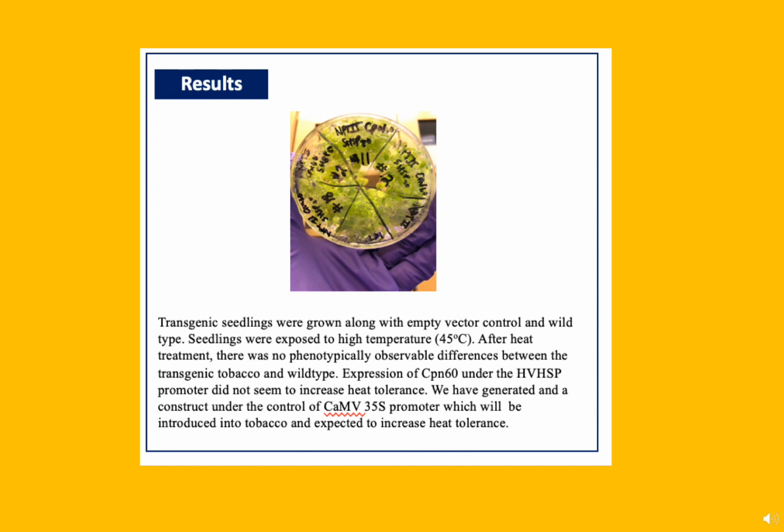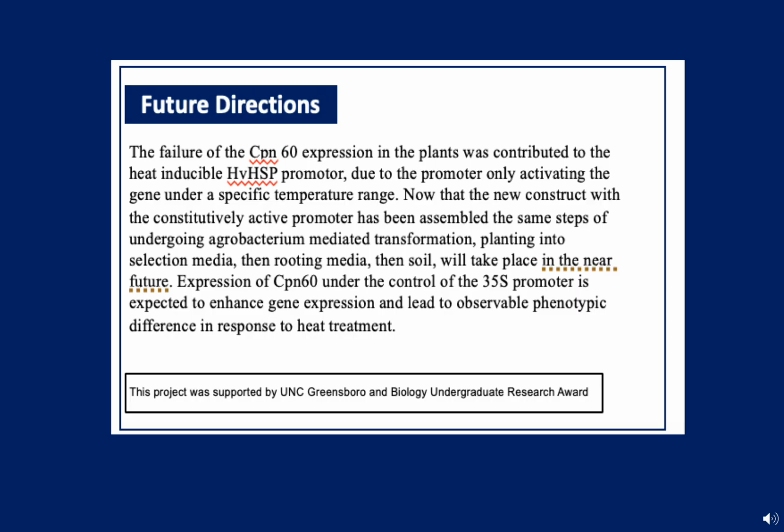We have just recently generated a construct under the control of the cauliflower mosaic 35S promoter, which will be introduced into tobacco and is expected to increase heat tolerance. This means our future work will be composed of the same steps of undergoing Agrobacterium mediated transformation, planting into selection media, then planting into rooting media, and finally the soil.